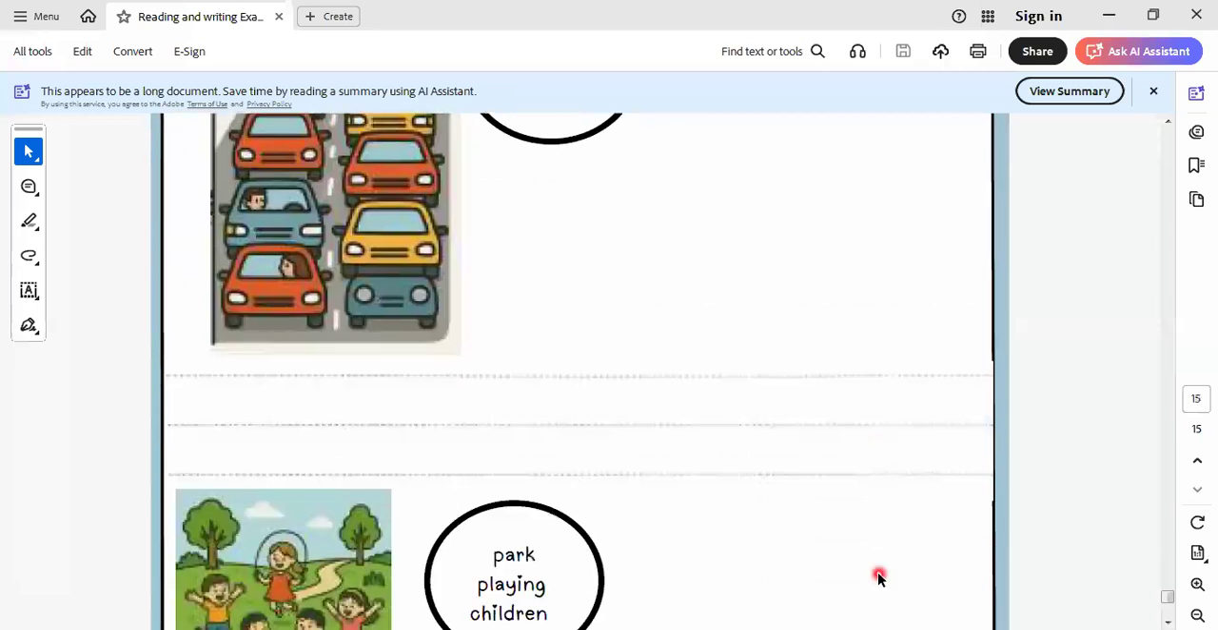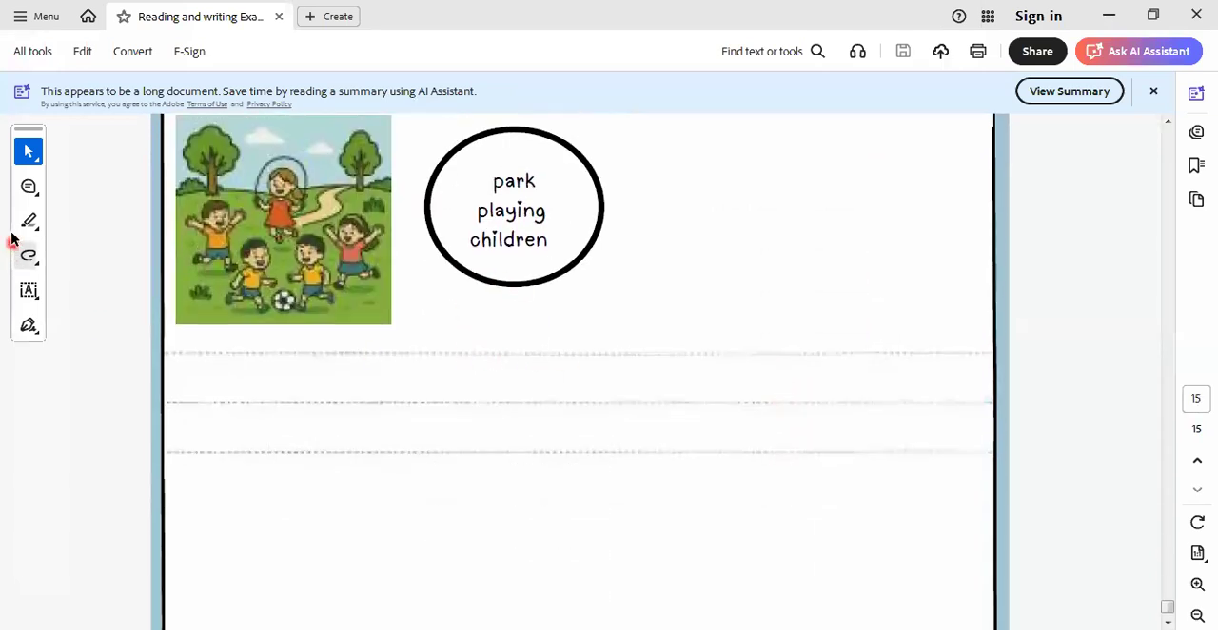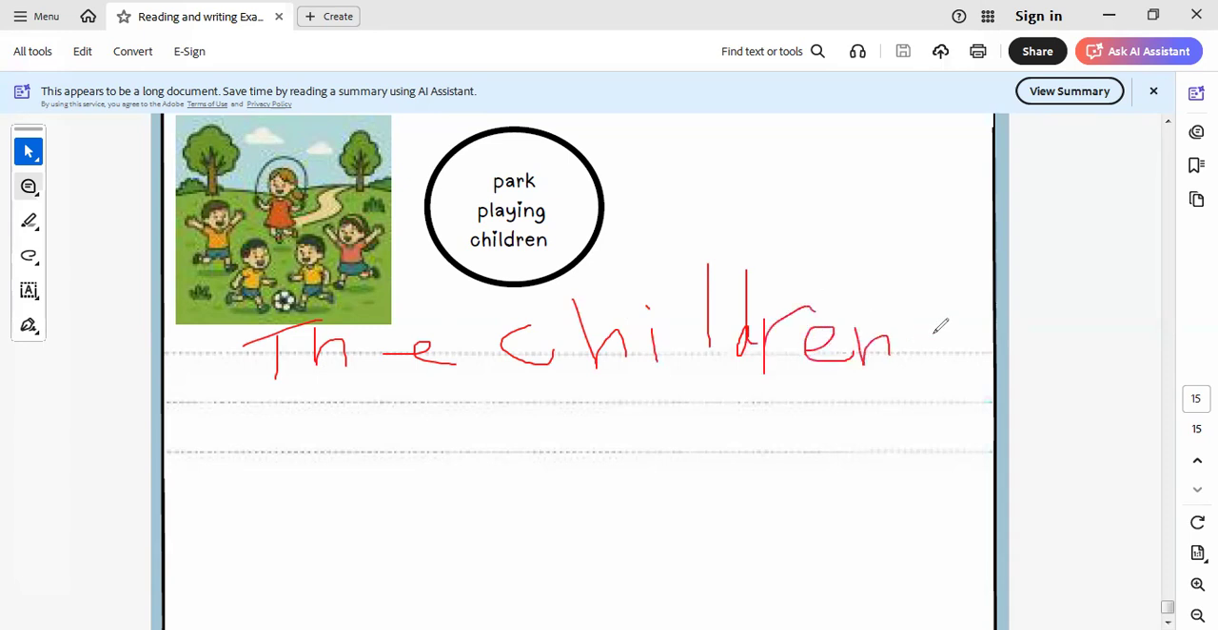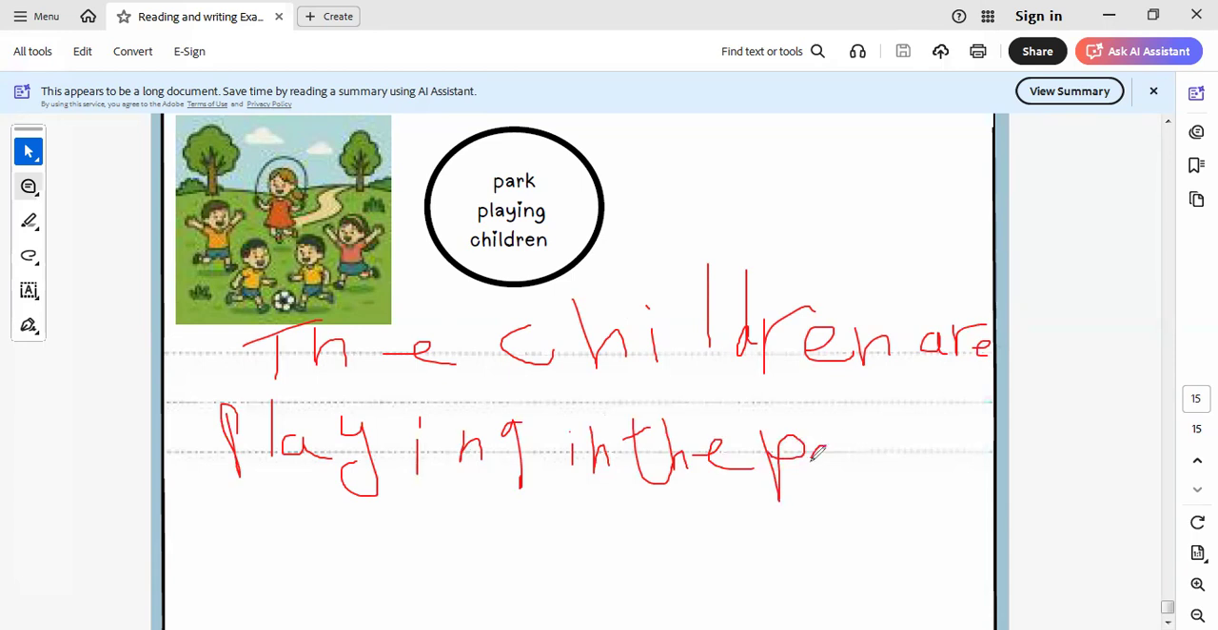Here we say the children playing in the park. So here we say, the children are playing in the park. The children are playing in the park. They're playing in the park. Okay. I leave the rest for you to do by yourself. I showed you how to write the sentence, and the rest will be easy to do by yourself.